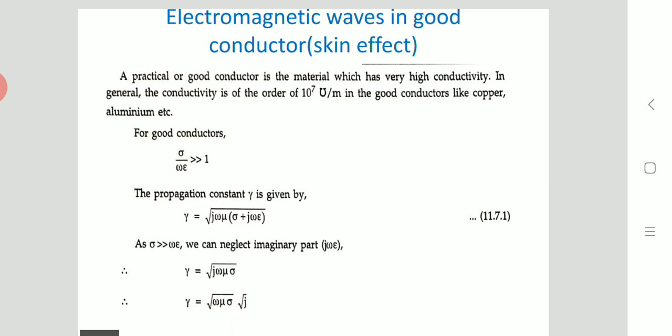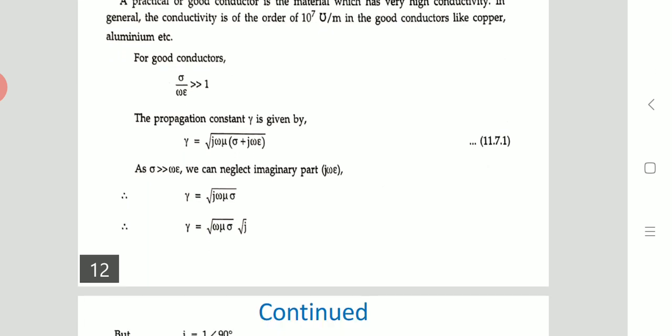Now as sigma is very much greater than omega epsilon, we neglect the imaginary part j omega epsilon. So equation 11.7.1 becomes gamma is equal to root of j omega mu sigma, that is, root of omega mu sigma times root of j. These are the equations of the propagation constant.